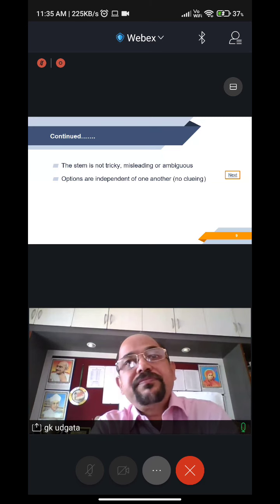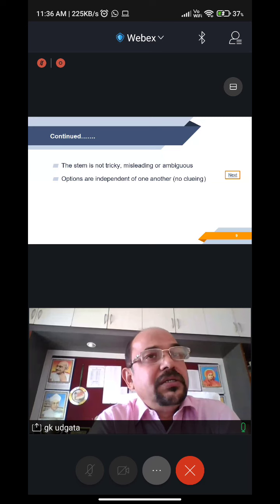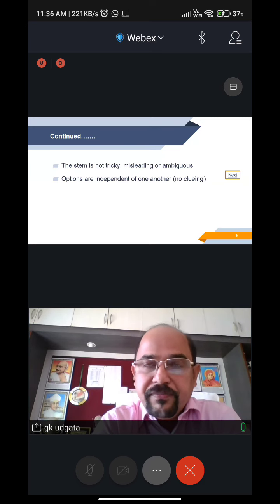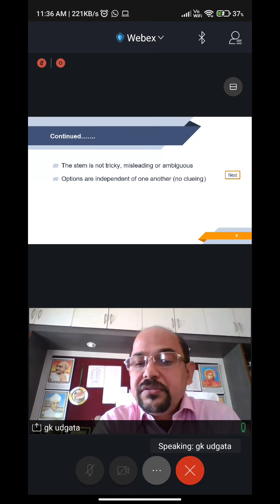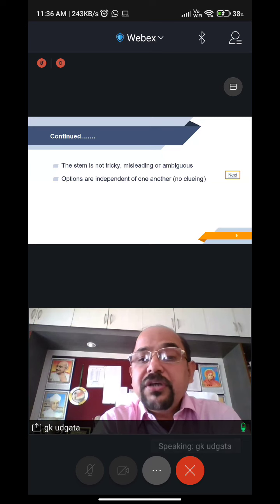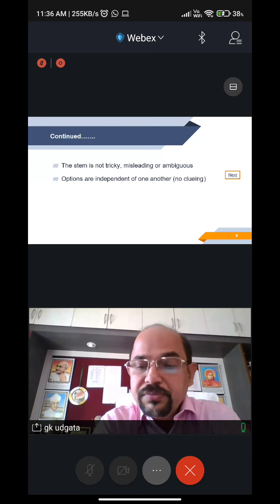Say, for example, the right age of voting in India is 18 years, 20 years, 25 years, 28 years. Which option is correct? Now, the answer of this one is all the options are correct.